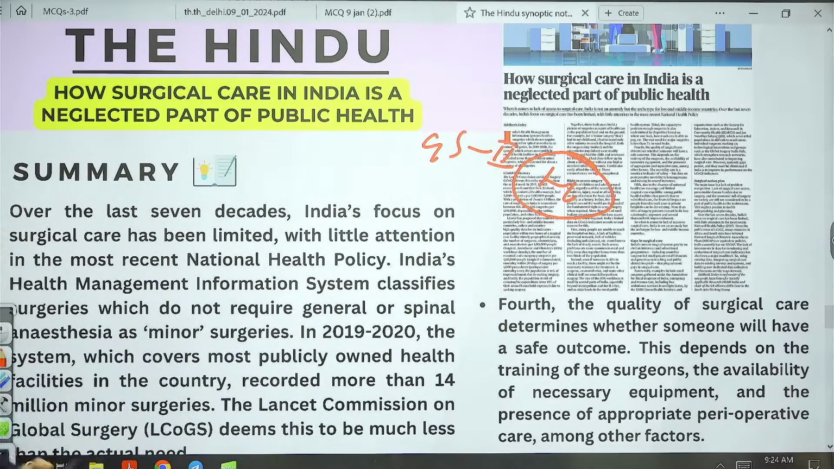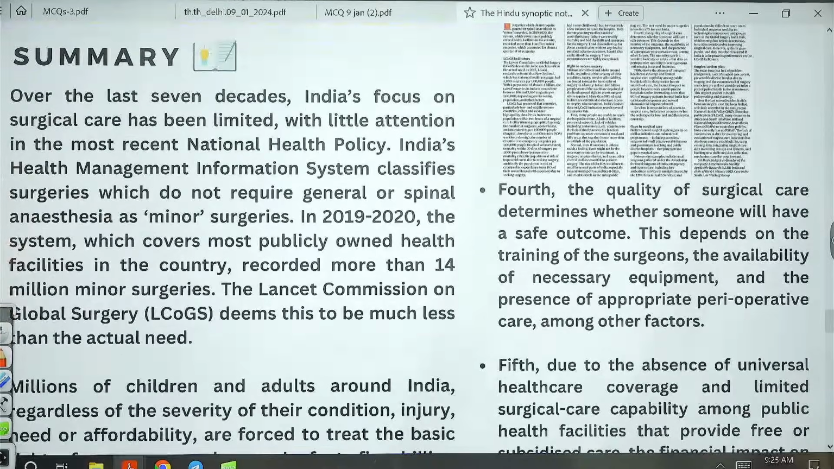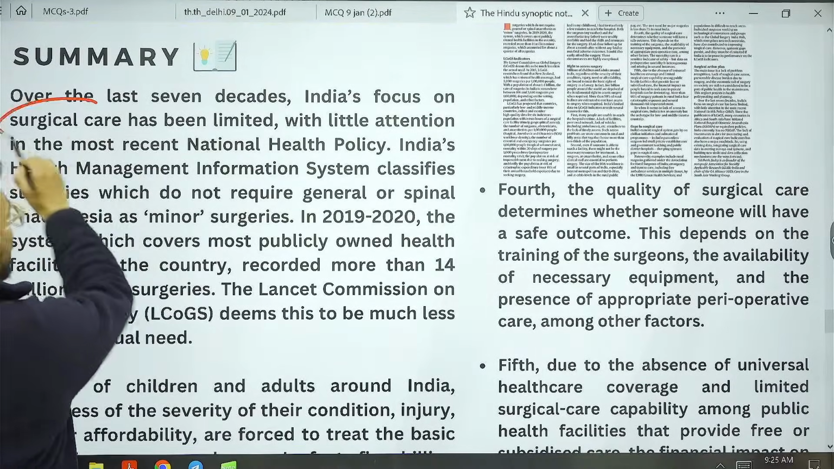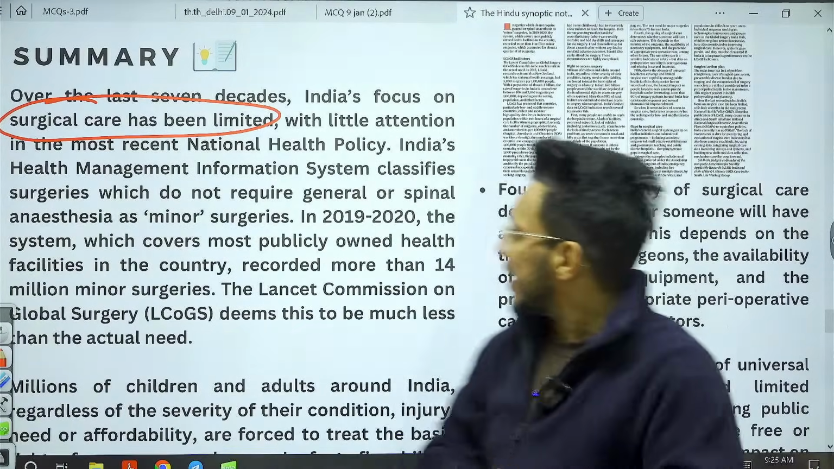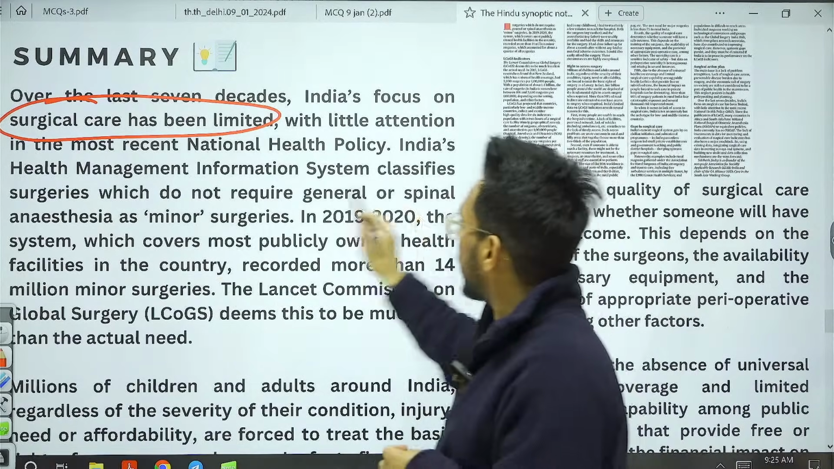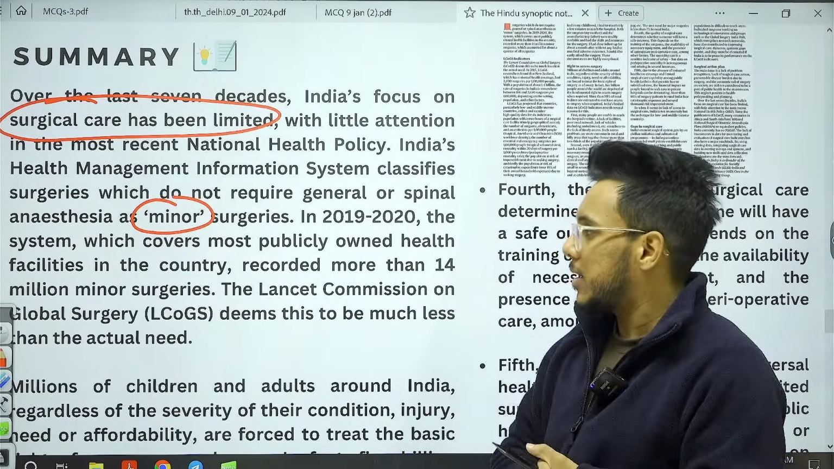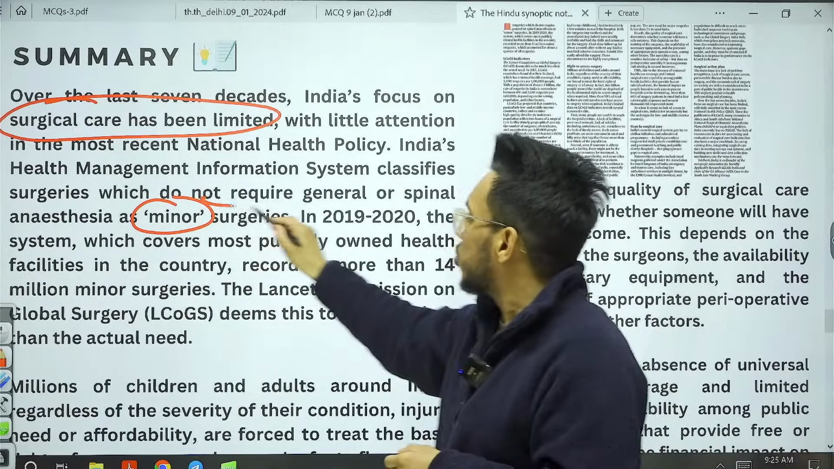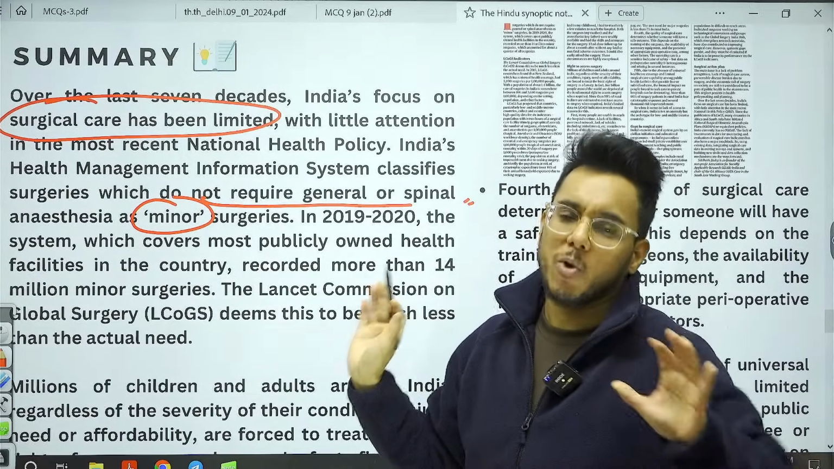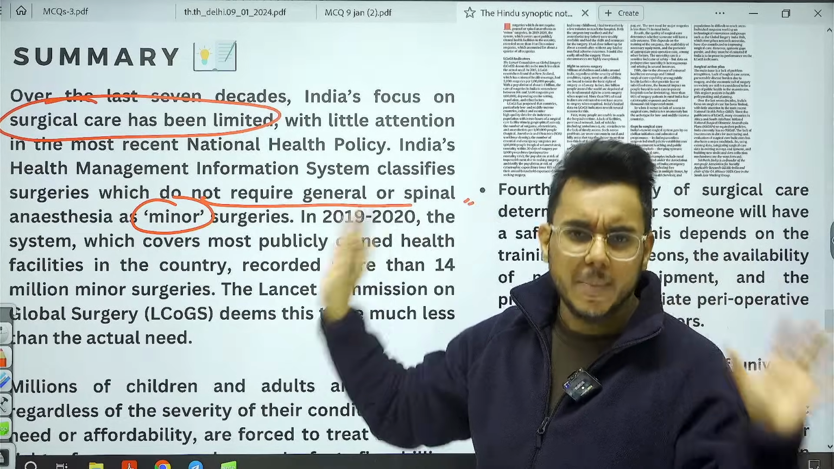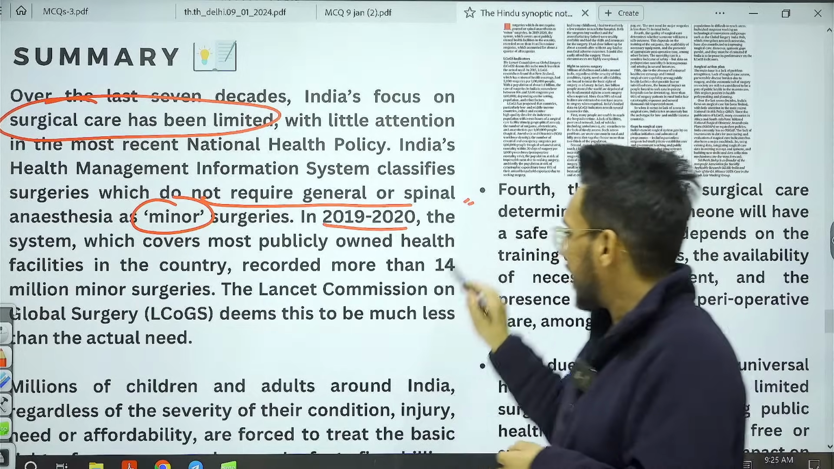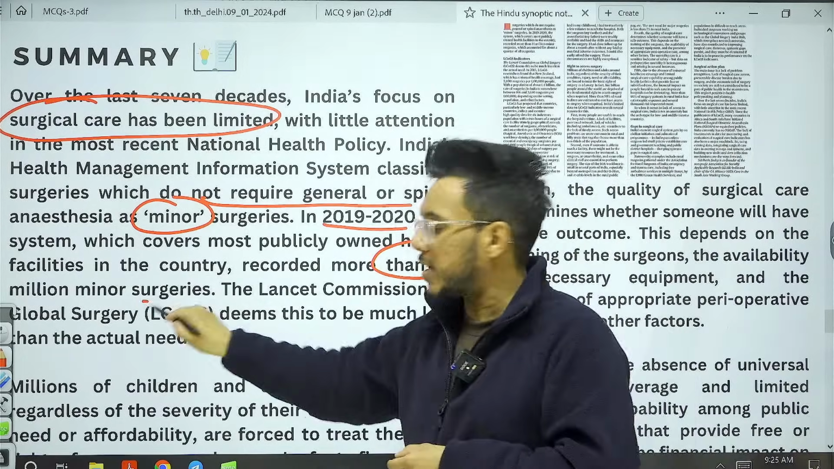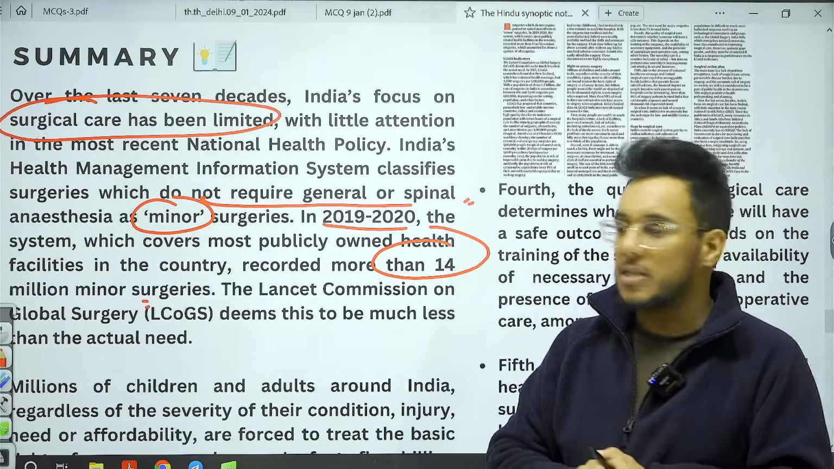Now, basically guys, over the last 70 years, we have seen that India's focus on surgical care has been limited. The article provides that surgeries can be of two types, minor surgeries and major surgeries. Minor surgeries are those which do not require general or spinal anesthesia. A surgery where anesthesia is required is a major surgery. In 2019 to 2020, we find that India carried out more than 14 million minor surgeries.